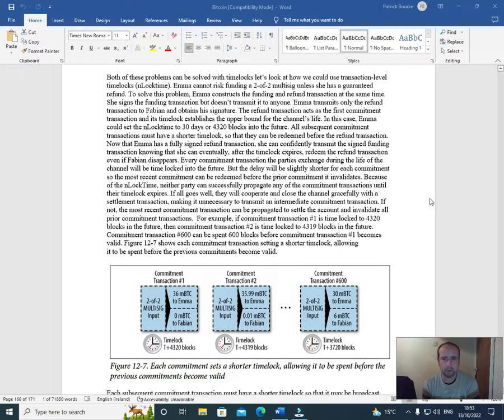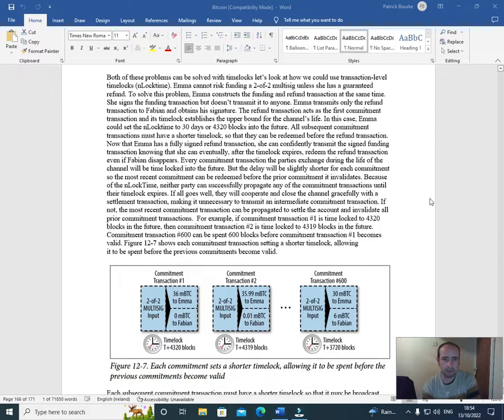The refund transaction acts as the first commitment transaction, and its time lock establishes the upper bound for the channel's life. In this case, Emma could set the end lock time for 30 days or 4,320 blocks into the future. All subsequent commitment transactions must have a shorter time lock so that they can be redeemed before the refund transaction.